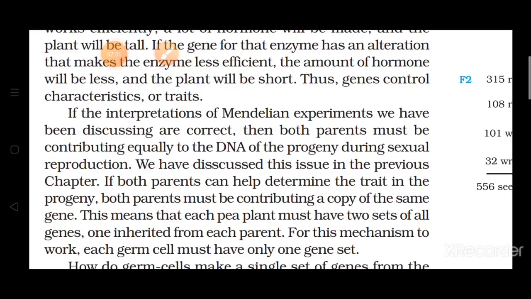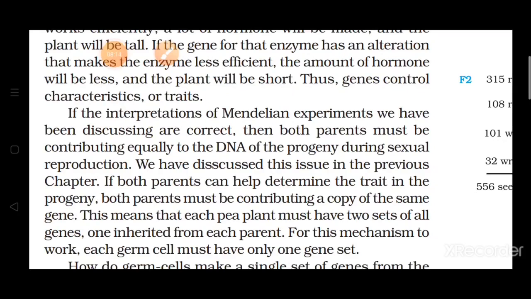Because what we see in our surroundings also, that a child from a family can be very similar to its mother or it can be very similar to his father. And many times we see the child has some of the characteristics of mother and some of the characteristics of father. Means both the parents have equally contributed, and because the equal contribution is there, so what might be happening, that each parent must be contributing a copy of the same gene. एक कॉपी जो है उसे अपनी मदर से मिल रही होगी और वन फ्रॉम हिज फादर.